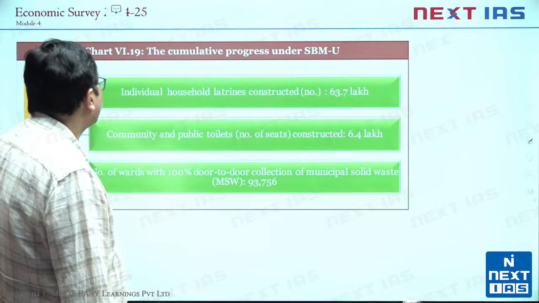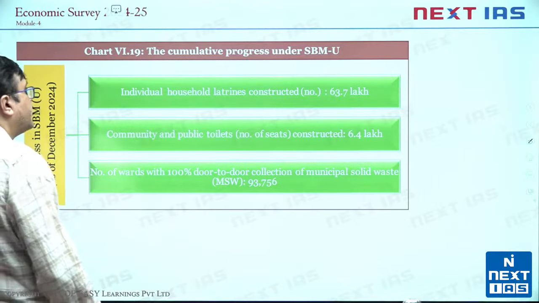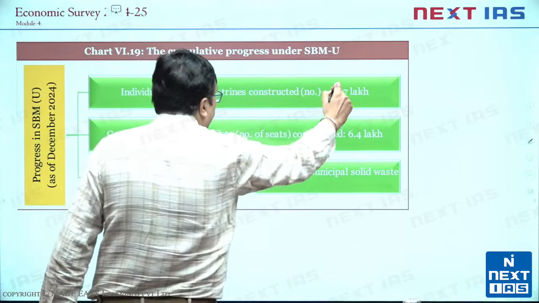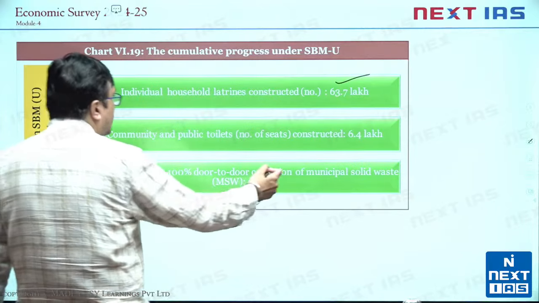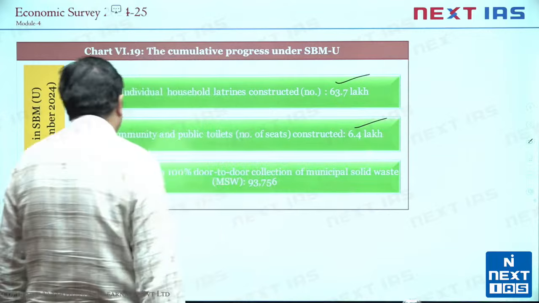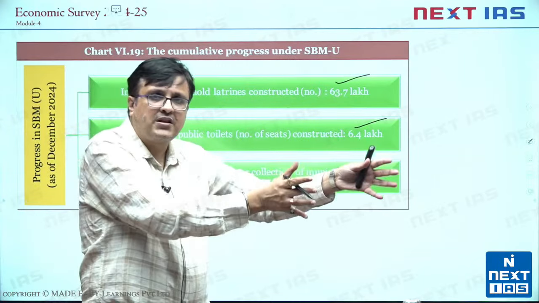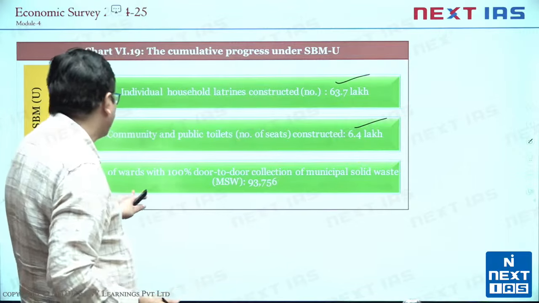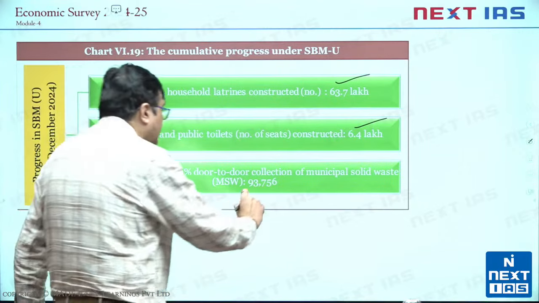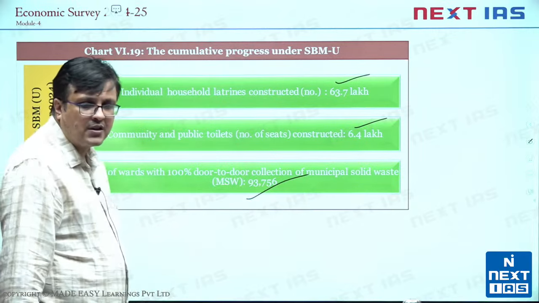Of course, the cumulative progress has been: the individual household latrines constructed are more than 63 lakh. Community and public toilets more than 6.4 lakh. Number of seats, so there can be one toilet with maybe 4 blocks and 4 seats in it. A number of wards with 100% door-to-door collection, now 93,000 plus wards doing that.